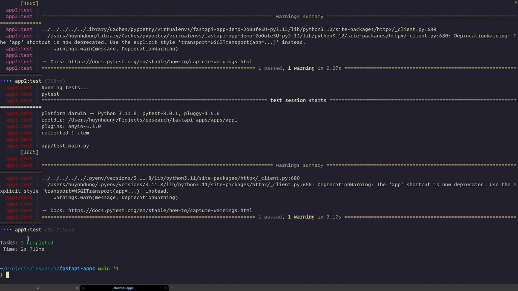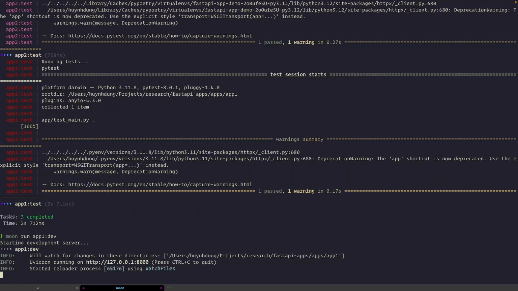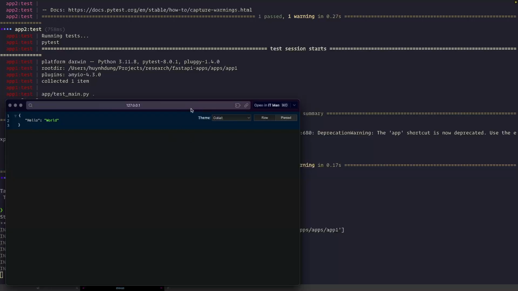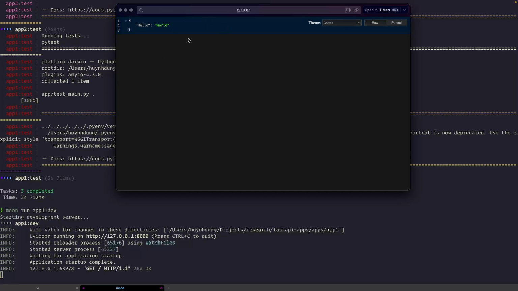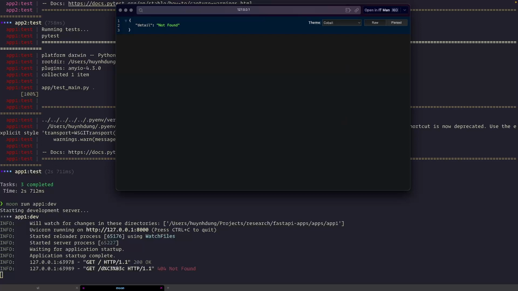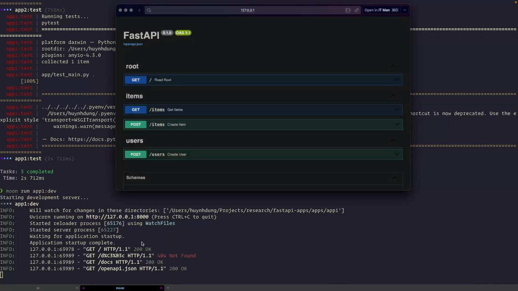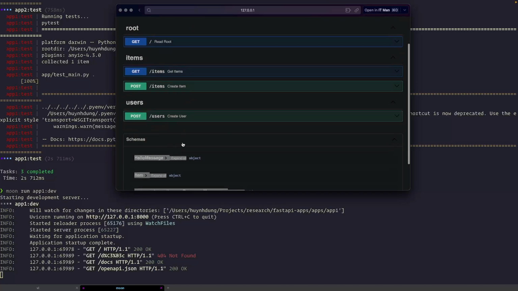So let's look at the application on your machine. So we have three applications, right? So when you run, you can choose, like, app1 dev, which means it runs the dev task under the app1 folder. And when you run this one, you can open this, the hello world entry point, and you can access the docs, and this is the UI.